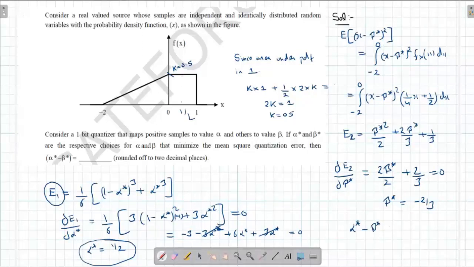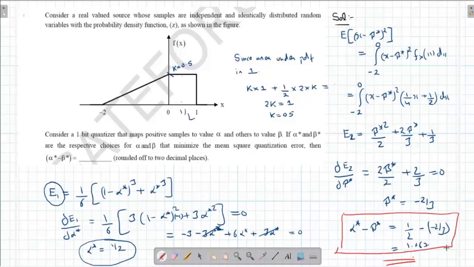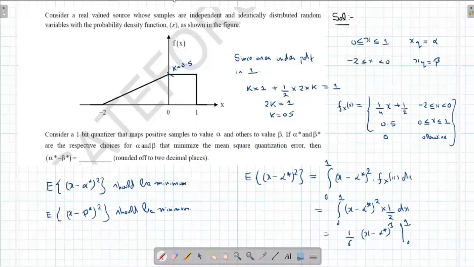It's going to be integral from 0 to 1 of x minus alpha star whole square fX of x dx. Now, fX of x in this case is 0.5. So I can write it as integral from 0 to 1 of x minus alpha star whole square times 1 by 2.